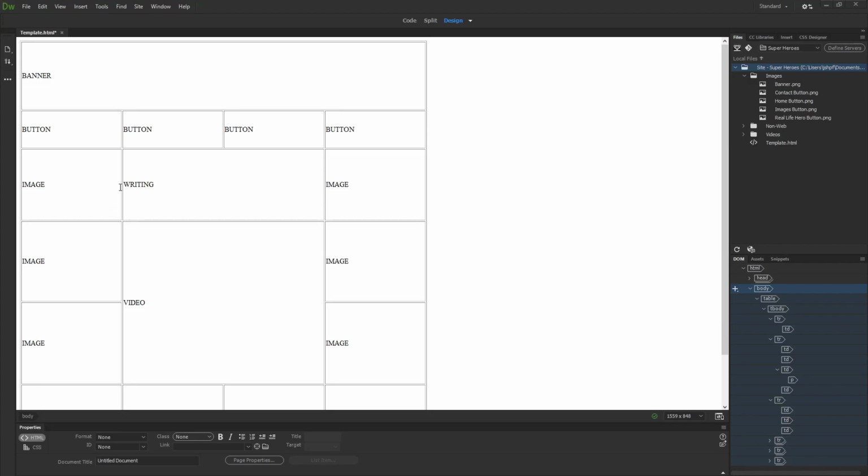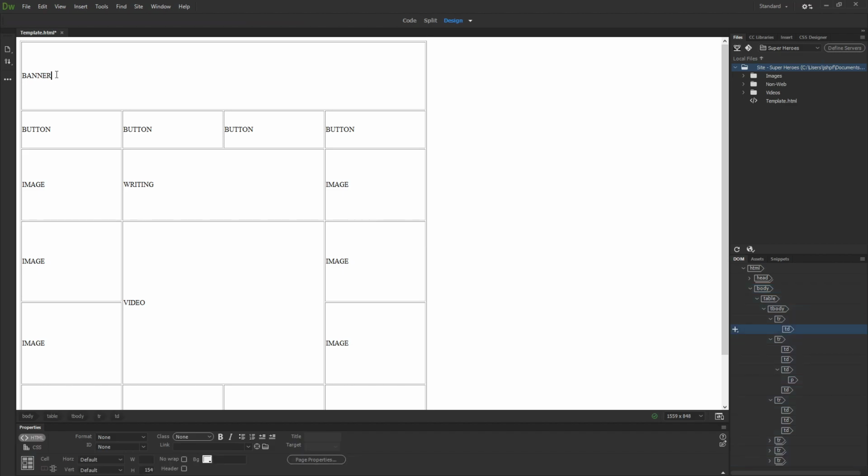Right, so we're going to take the banner and the buttons that we've just created in Photoshop and we're going to put them into our website. Now, it's a really simple process. If you've set your website up that we did in the first video, then you should have a really handy bar over here to help with this as well.